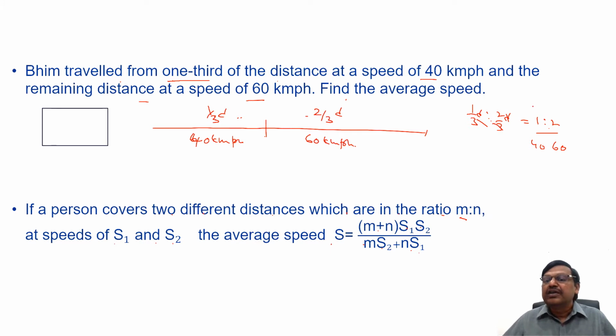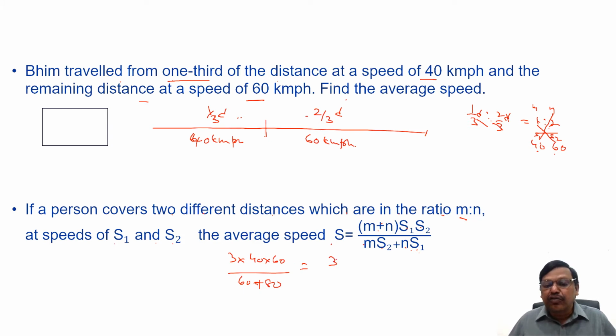So m plus n, that is 1 plus 2, 3, into s1 into s2, 40 into 60, by ms2, that is 1 into 60, 60, plus ns1, that is 2 into 40, 80.